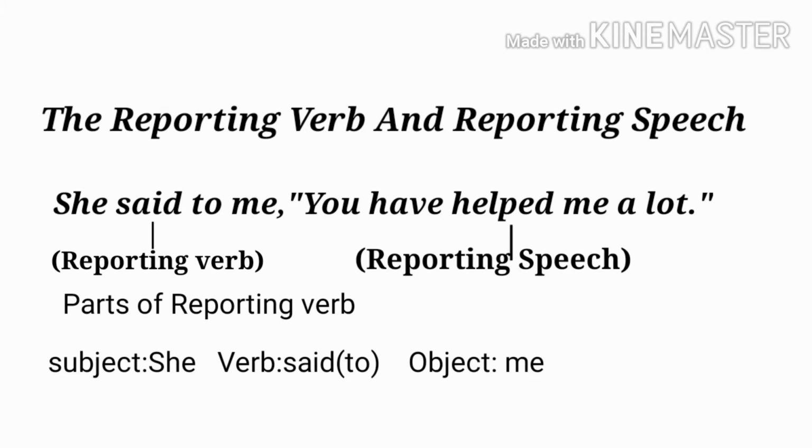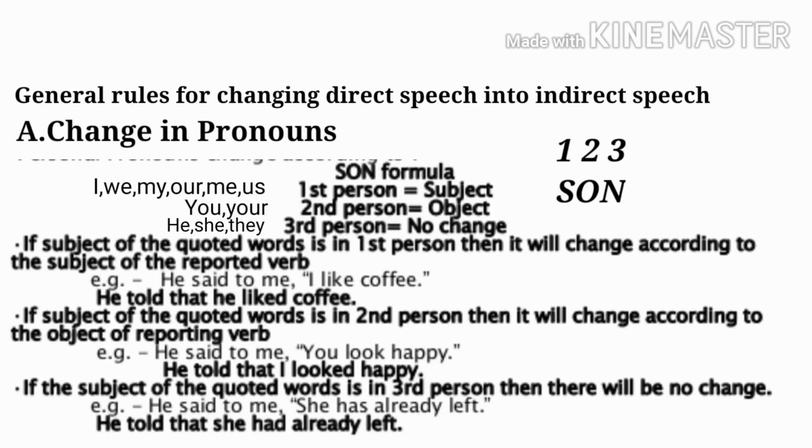Now look at this sentence. She said to me, "You have helped me a lot." In this sentence, "she said to me" is the reporting verb. "You have helped me a lot" is the reporting speech. Some general rules for changing direct speech into indirect speech.